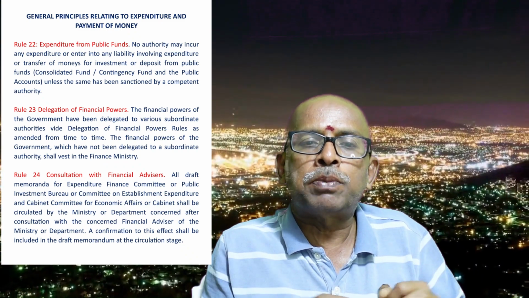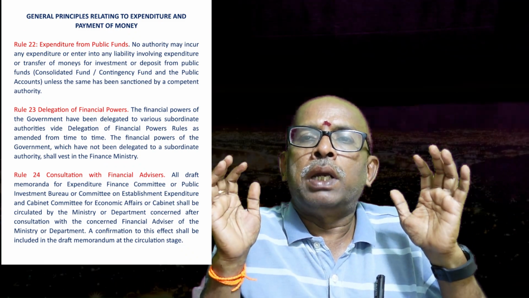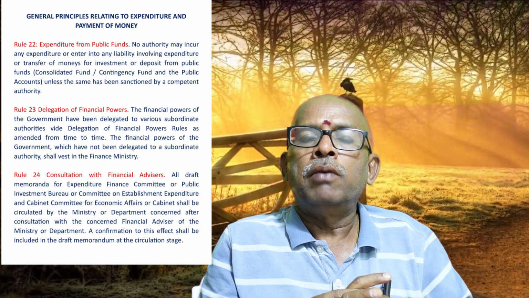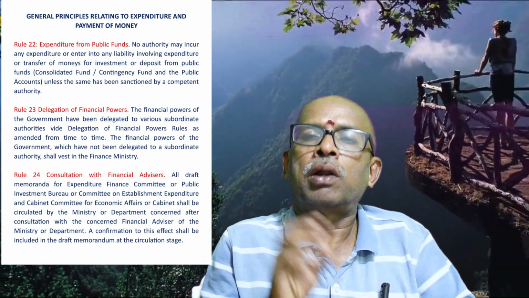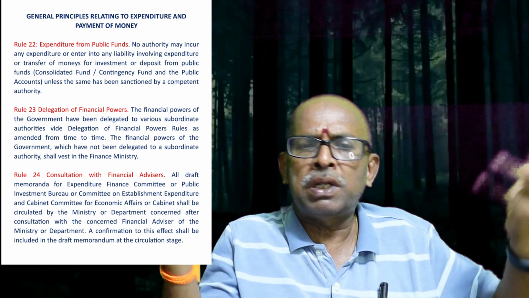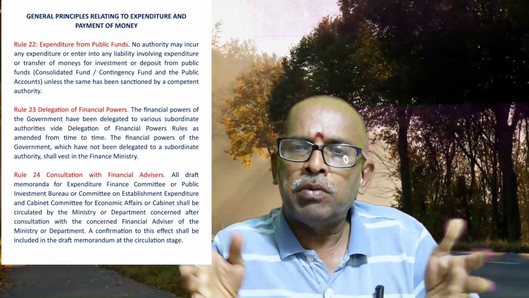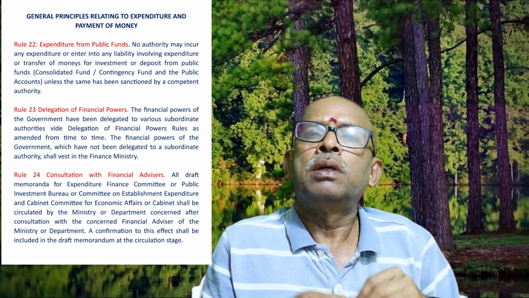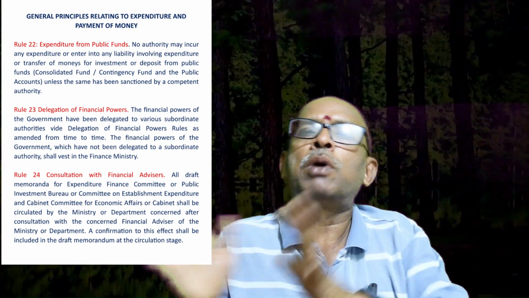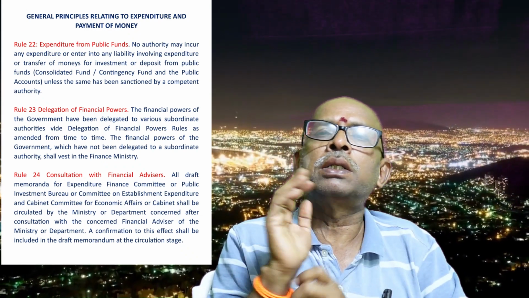Not only incurring expenditure, you get into some liability which involves expenditure or transfer of money for investment or whatever it is from the public funds, which is nothing but the Consolidated Fund of India, Contingency Fund, anything from government fund. Simply you call it government money.